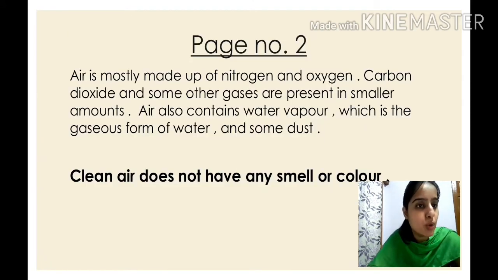Air is mostly made up of nitrogen and oxygen. Air is mostly made up of which gases, children? Nitrogen and oxygen. Carbon dioxide and some other gases are present in smaller amounts. It is present in the air, but in a smaller amount. Clear? Air is mostly made up of which two gases?